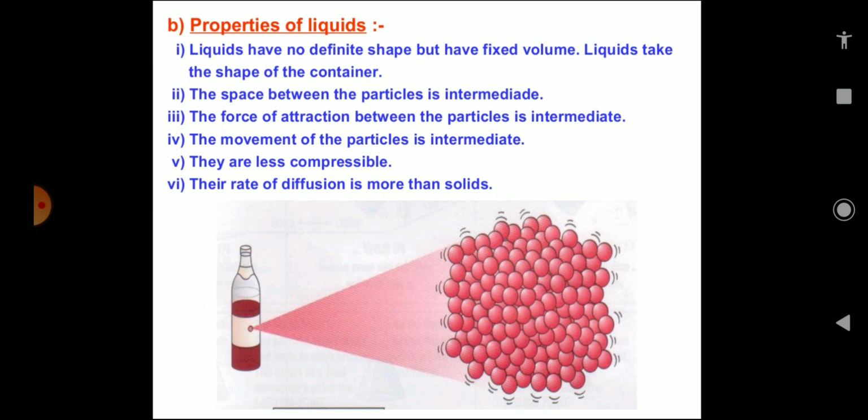So we can conclude that solid, liquid and gas can diffuse into liquids, but their rate of diffusion is different. The rate of diffusion of liquid is higher than that of solid. It means the liquid can diffuse easily into the liquid compared to solid.